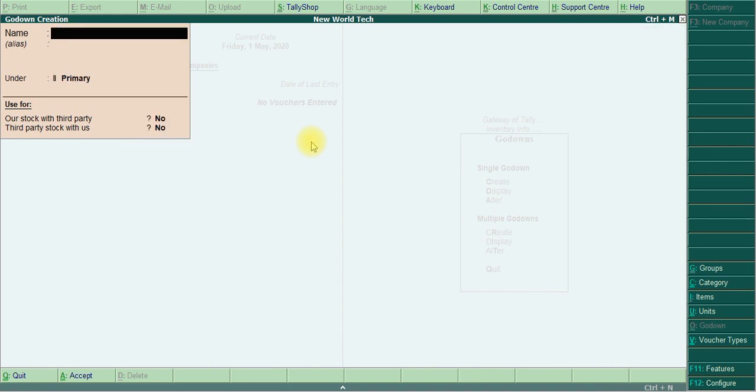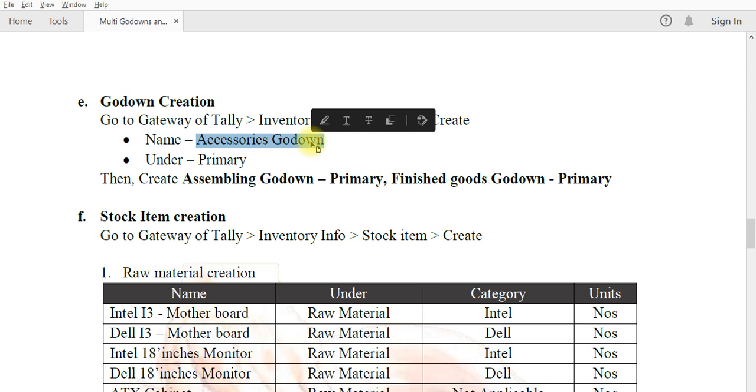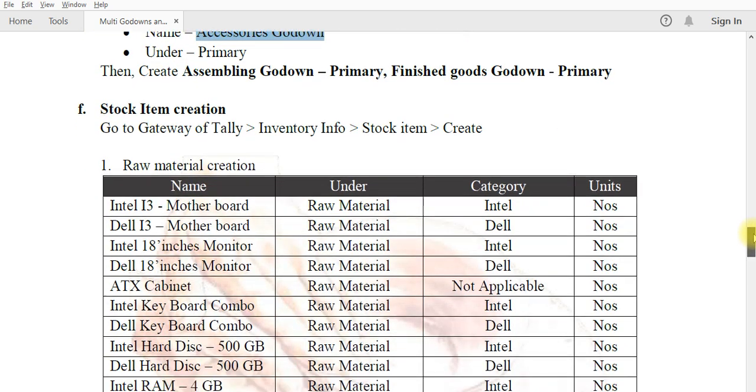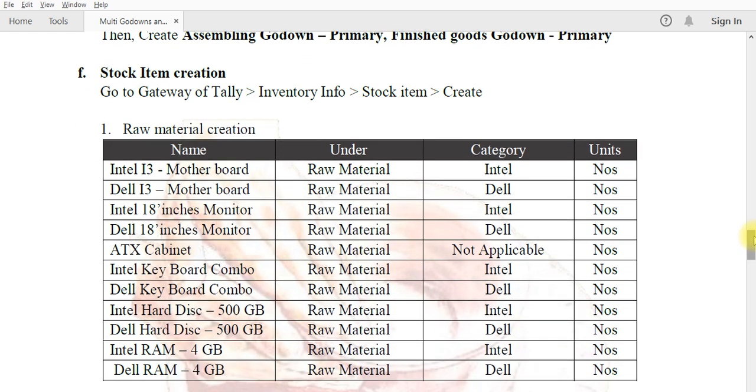Easily we create three godowns, and we move to stock item creation. First the raw material stock items, and then we create the final finished goods stock items. After that, the raw material creation screen.